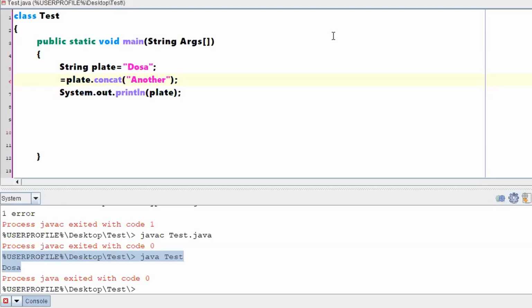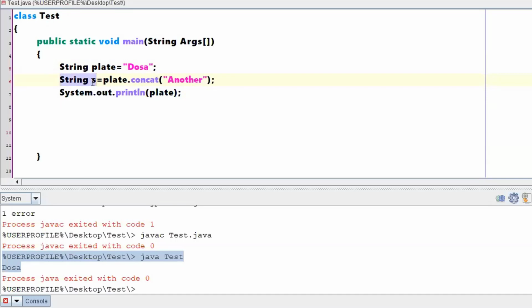With respect to this statement, dosa was there initially, and I am adding another to it. That means I am changing the value. Whenever there is a change, it will create a new object. When it creates a new object, I should hold the new object reference. Here I can write string yes is equal to this. So now this is a new string, a new object.